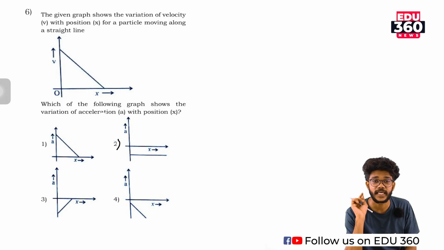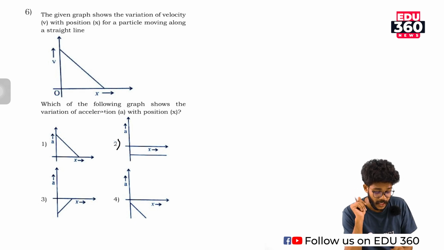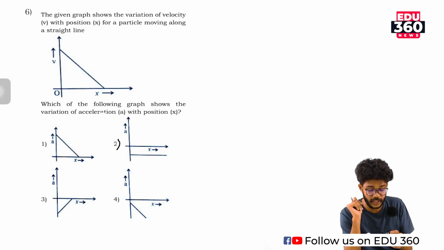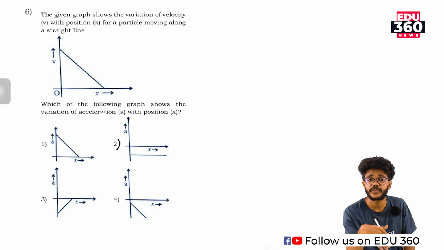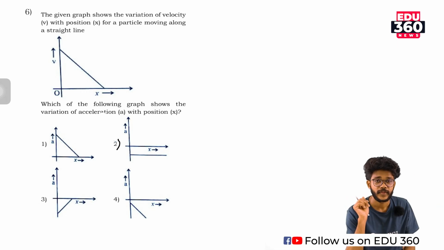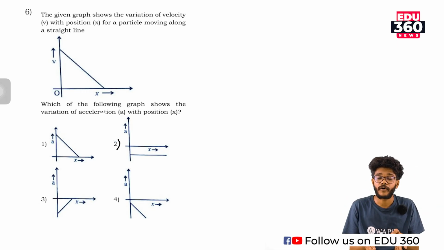That means velocity is changing with respect to x. So, for a particle moving along a straight line, which of the following graphs shows the variation of acceleration a with the position x? We need to derive an a-x graph from a v-x graph. For doing this problem we need mathematics, that means differential calculus. Differential calculus and the equation of a line are the basic concepts of this problem.